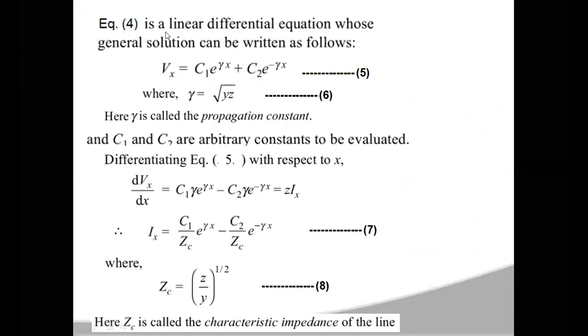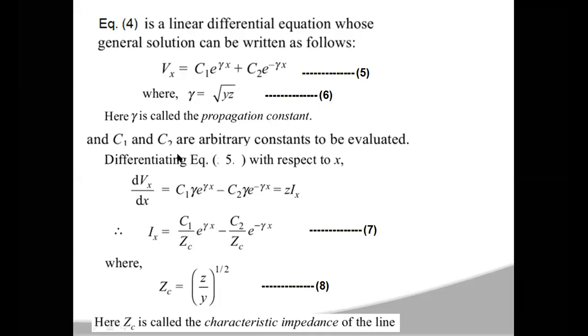Okay, so as I said, equation 4 is a linear differential equation, right? And whose general solution can be written as Vx is equal to C1 into e power gamma x plus C2 into e power minus gamma x, and gamma here is root yz, and this gamma we call the propagation constant. Okay, you remember this, gamma is the propagation constant, equal to root of small y small z. Now C1 and C2 are the arbitrary constants, and we have to evaluate these C1 and C2.